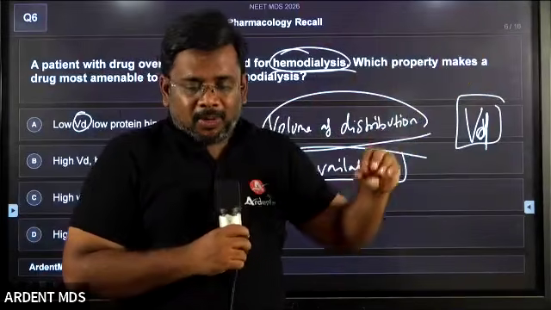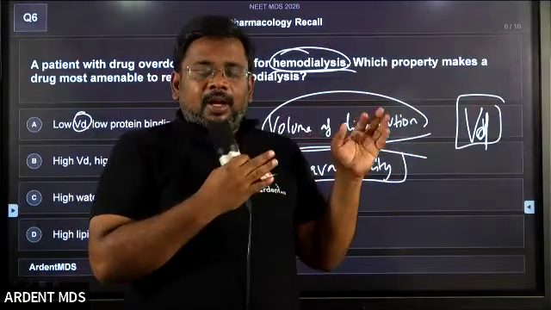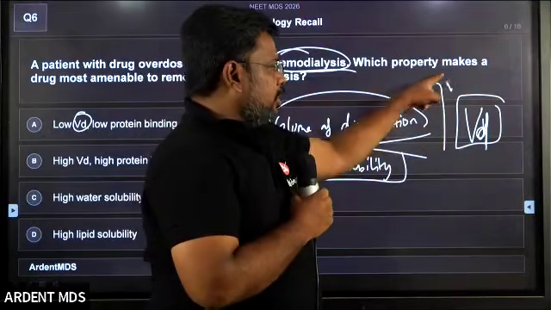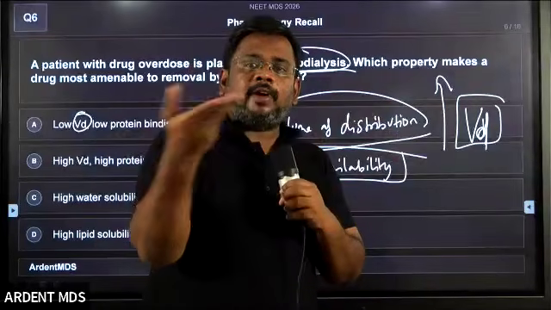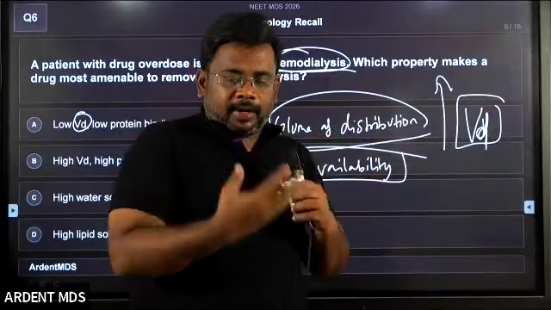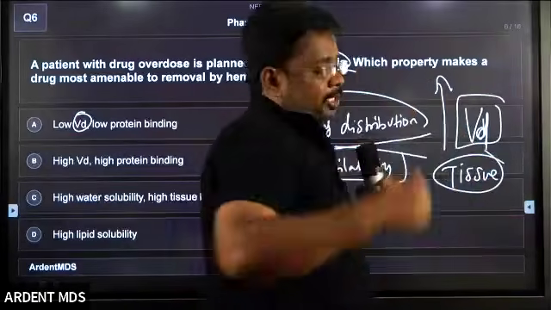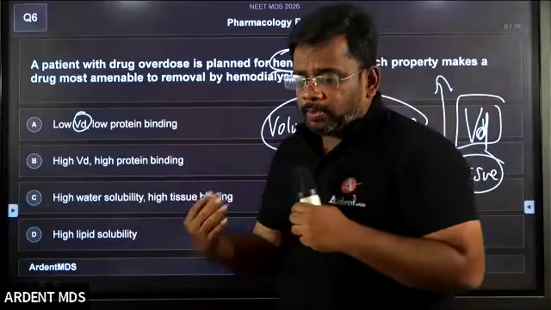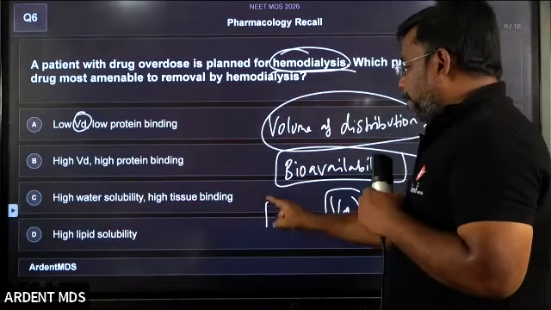So now I want to do hemodialysis to remove some drug from the blood. Simple logic: if a drug has a high volume of distribution, obviously the drug is present in the tissue. Because whatever drug is in the tissue is the volume of distribution. Students clear? So the drug which I want to remove should have a low volume of distribution.